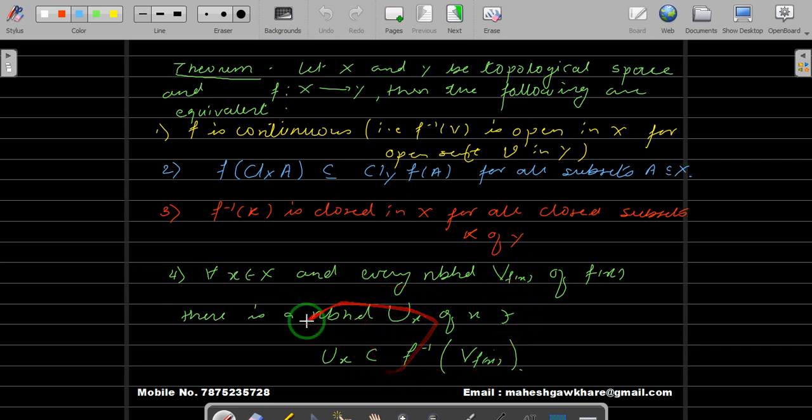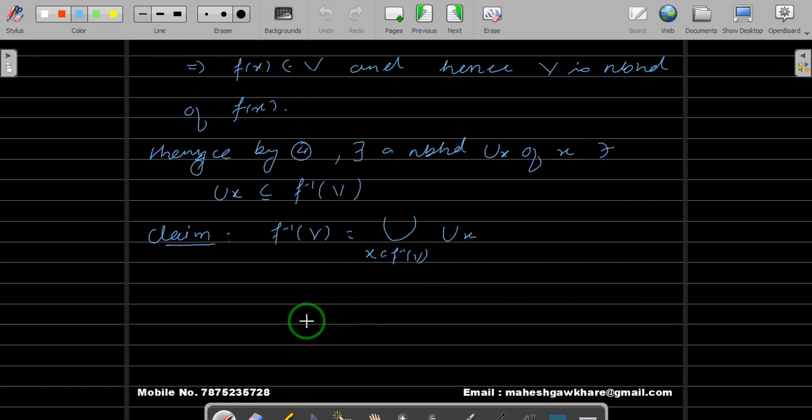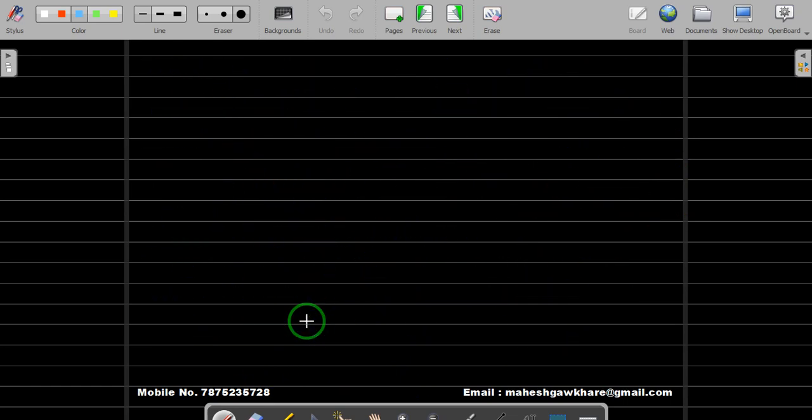Now let us use this fourth equivalent statement and show that addition is a continuous function. Then to show that multiplication is a continuous function, I will leave that as an exercise. So let's show that